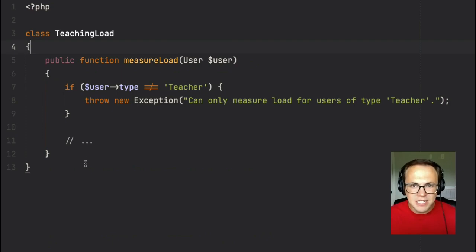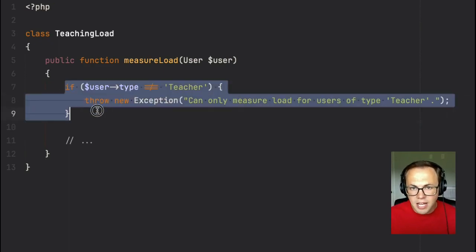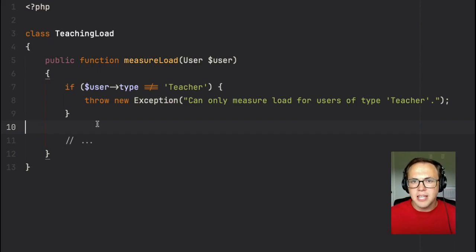Here's a little succinct example of that here. The class that handles that logic type hints a user, but really it's relying on the passed user to be a teacher specifically, not a student, not an administrator. And in a real project, I'd bet that somewhere in this method, there's likely logic that's manually returning or throwing an exception if the provided user isn't a teacher. And I bet you're already thinking of similar situations in projects you've worked on where something like this happens. So what does it look like to solve the problem and adhere to this interface segregation principle?